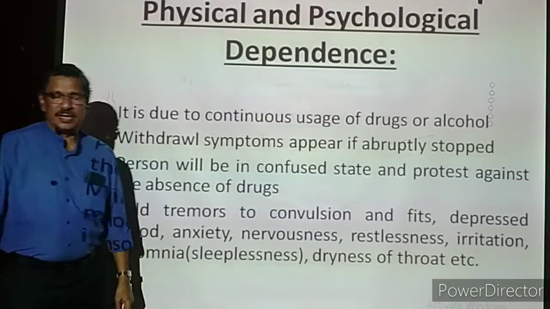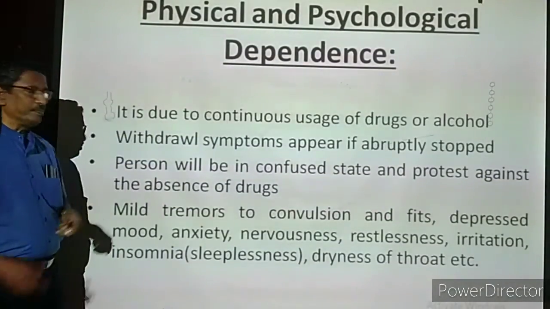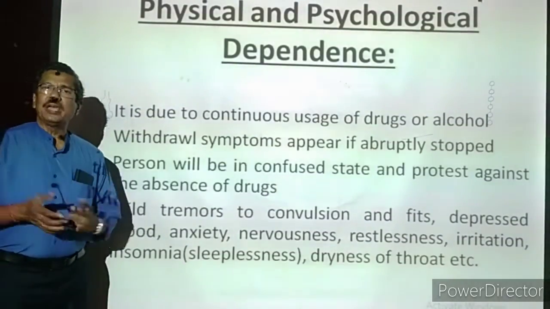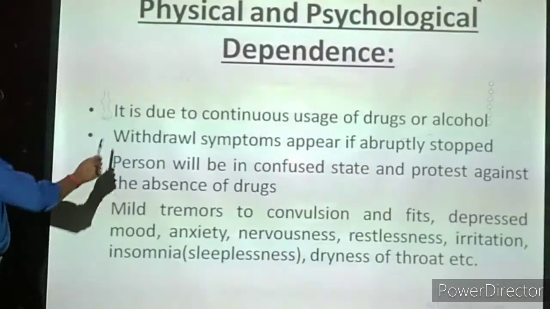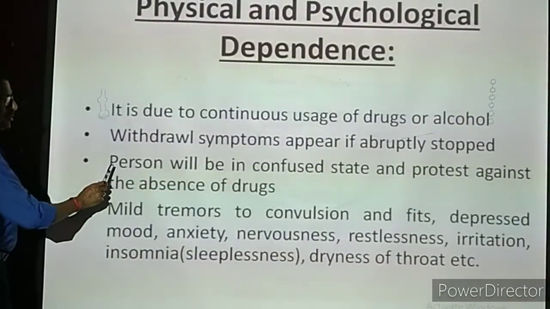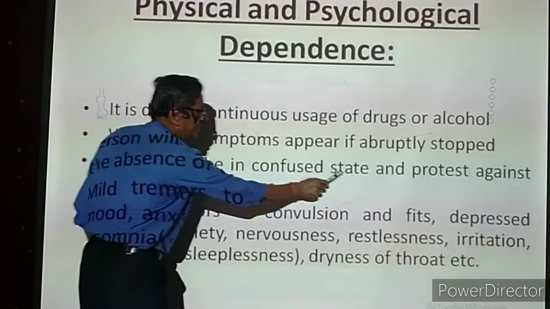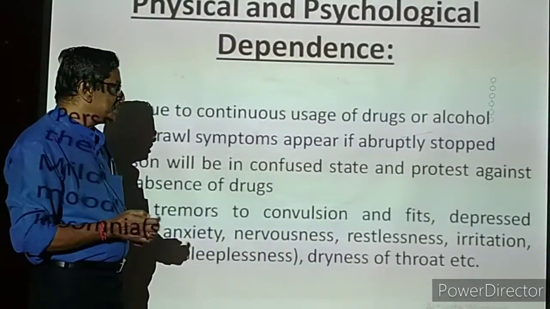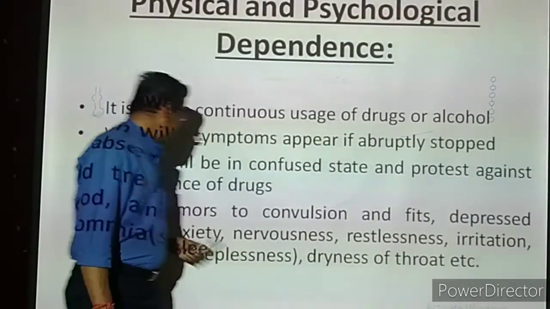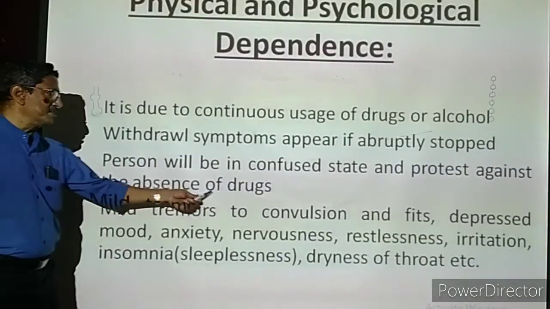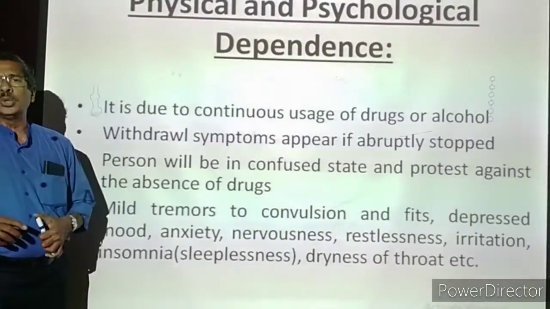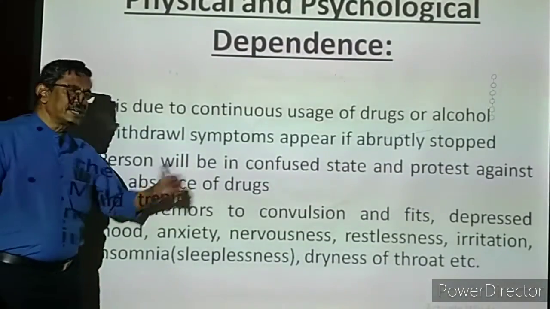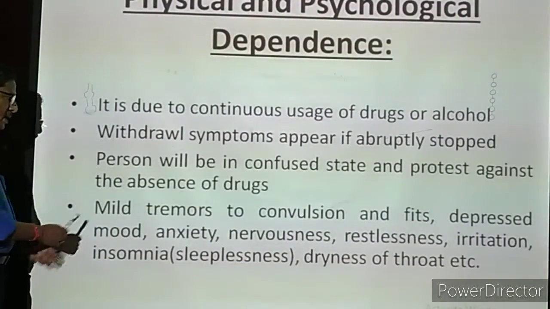Withdrawal symptoms will be there. Now what type of withdrawal symptom? It will come later. Withdrawal symptom means there will be some aggressive behavior of the individual that we can find. The person will be in a confused state. They cannot be steady. And they protest against the absence of the drug. That means they will show violent behavior on others because the drug is not given to them.